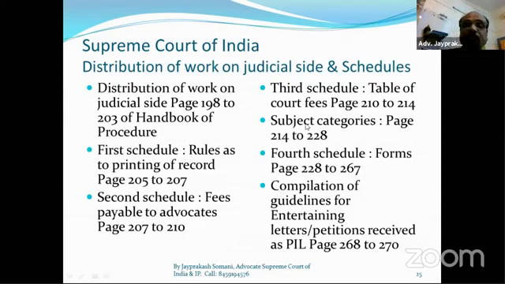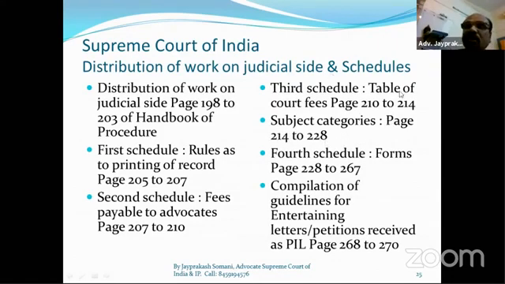So the third schedule is related to court fees. How much court fee? For example, for a civil SLP or civil appeal, we have to pay 1,500 fees per petition per matter. For a transfer petition, the fee is 500 rupees for a matrimonial transfer, and for other transfers 2,500. Like that. For an election petition, 20,000 to 25,000 fees is there. So like that, the fee schedule is there. I will show that court fee schedule also.